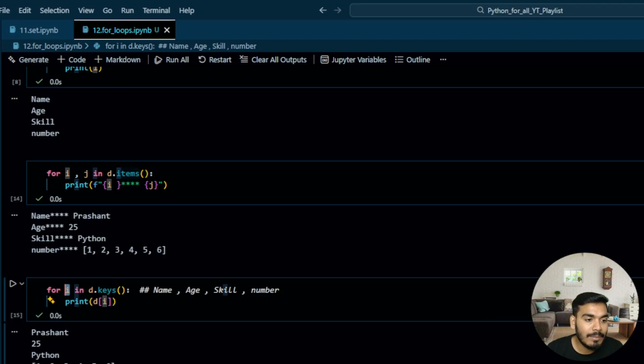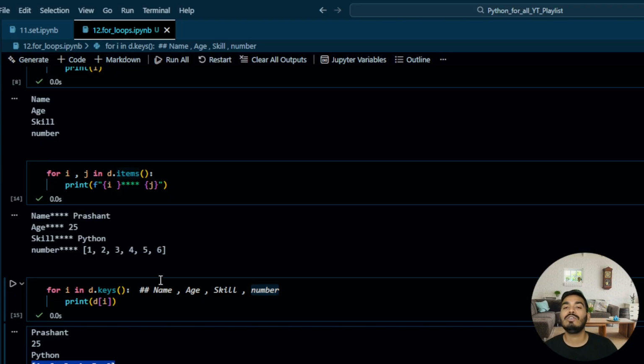I'm using this property of the dictionary to get the value, because at the first iteration your i value is name, and d[i] is d[name], so you're getting Prashant. In the second iteration your i value is age, so d[i] is nothing but d[age], and you get 25, and so on. In the last iteration your i value is number, so d[number] is the given list. So this is how you can iterate over your built-in data types.